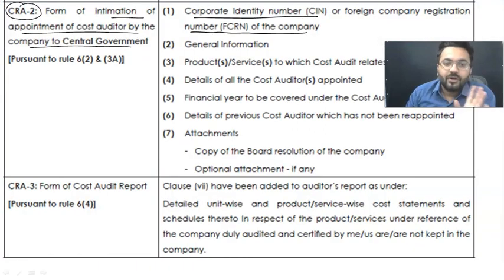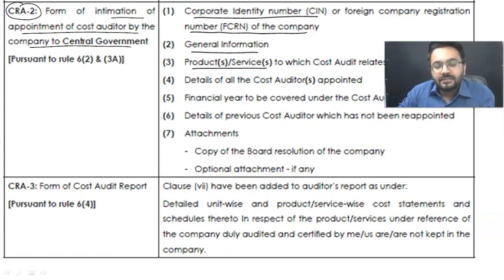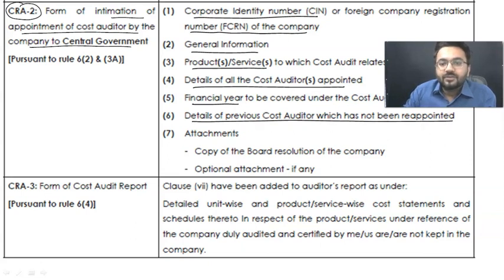Now let's see what your book says. Corporate identity information, the general information about the company, we have seen that. Product and services for which the cost audit has been done. Details of cost auditors, how many cost auditors are over there, what is their nature. Financial year, if any previous cost auditor which has not been reappointed. That was not over there. Okay, moving ahead. And apart from that, you have the board resolution and the optional attachment part over here.